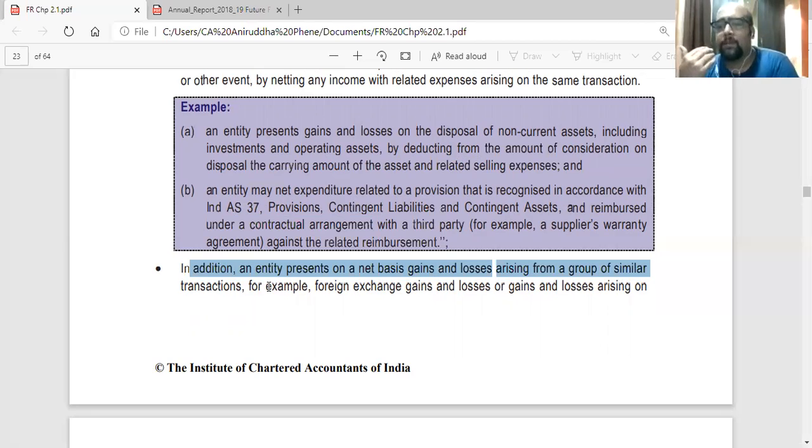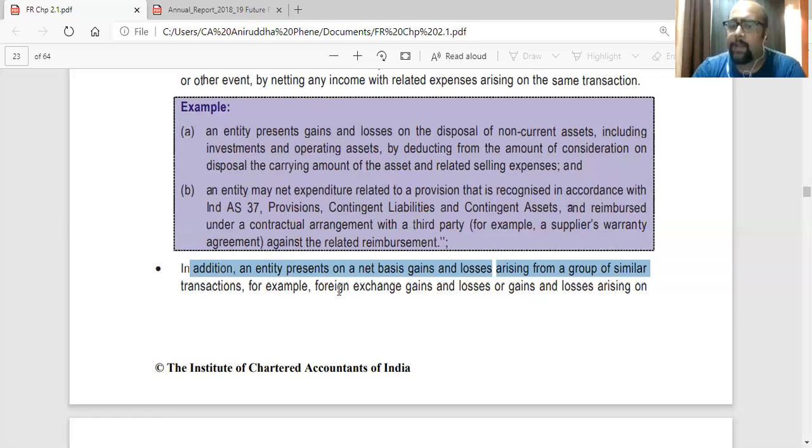Suppose there are 3 transactions: on 2 transactions they incurred a gain and in one they incurred a loss, so the net amount will come in the income statement.